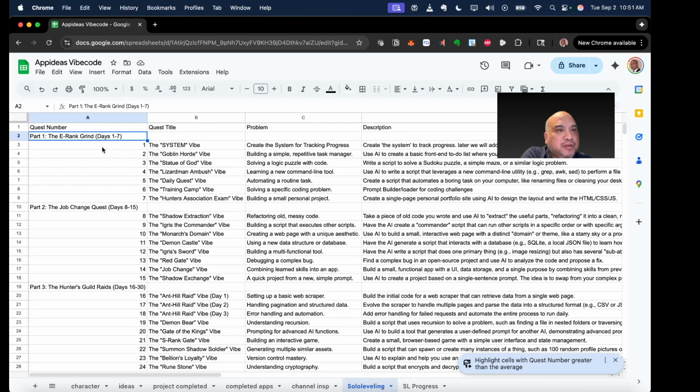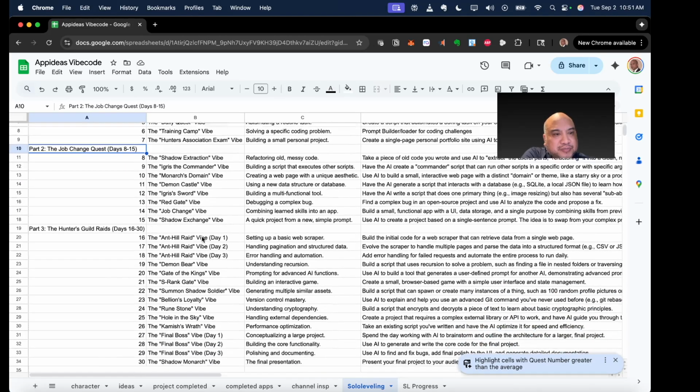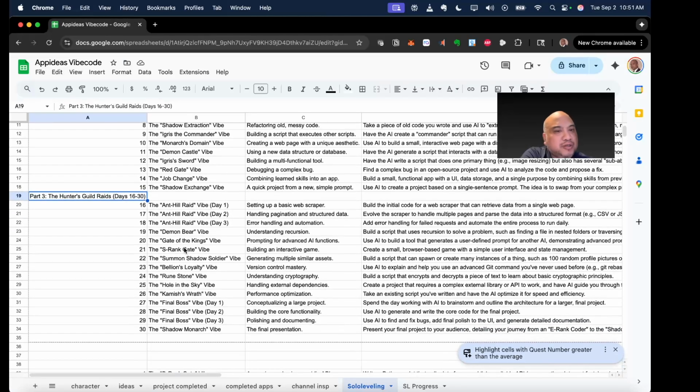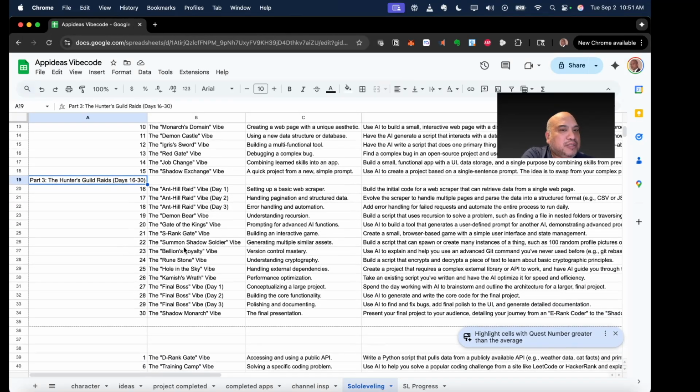Part 1, E rank, days 1 to 7. Create a bunch of different apps. Job skill change quest, week 2, basically 8 to 15. And then Hunters Guild raids. So I guess this is supposed to be bigger multi-day quests.